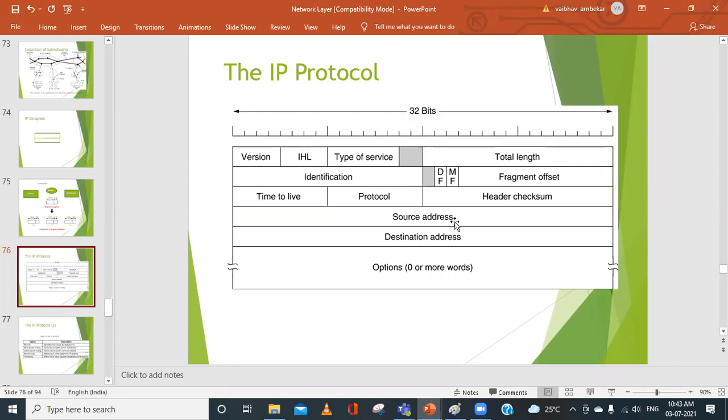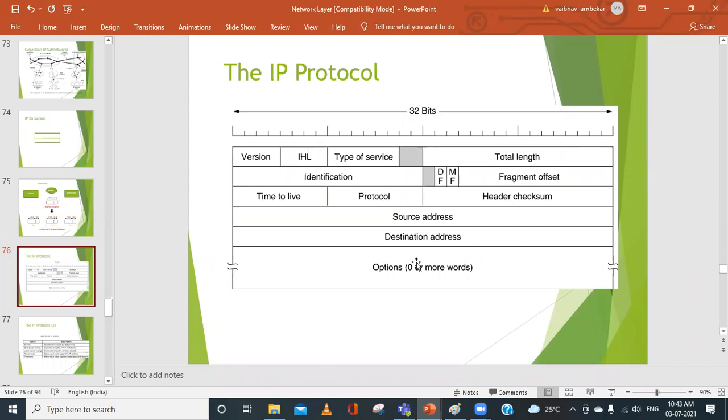So the source address is the original source address, and then the destination address will be represented with 32 bits. Universally, it defines the connection of the device or the computer to the router, or the router to the destination. So they are unique. It means that every address defines one and only one connection. So for that, we use the source address and the destination address.